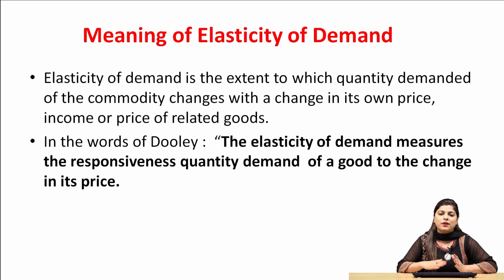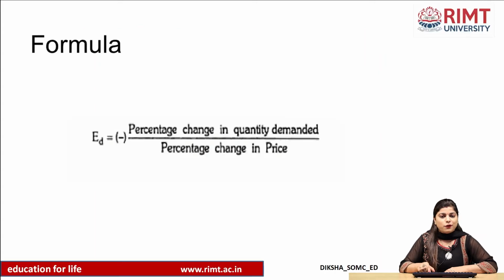We know demand will increase if the price decreases and vice versa, barring certain exceptions. The formula to calculate elasticity of demand has a negative prefix: negative of percentage change in quantity demanded divided by percentage change in the price of a product.